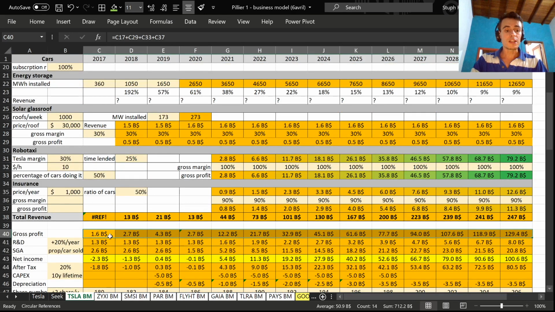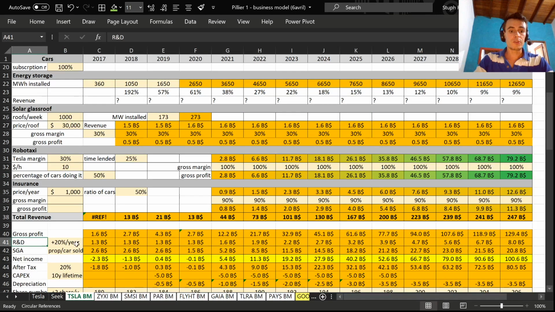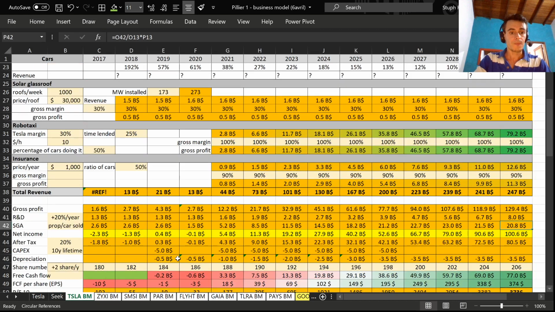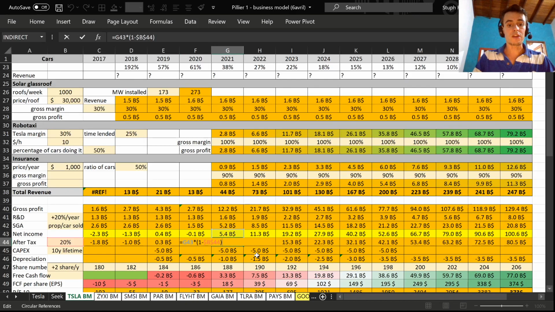Now, based on this gross profit, we need to remove all the OPEX. So basically, research and development, where I added like a 20% year-over-year increase. So you can see it goes from 1.3 billion to 8 billion in 2030. And same for the SG&A, which goes from 2.6 up to $20 billion in 2030. Based on this, I generate the pre-tax income in the yellow line, where I apply a 20% tax, which gives me the net income after tax. This is this line.